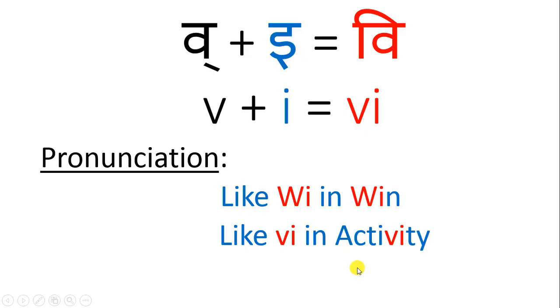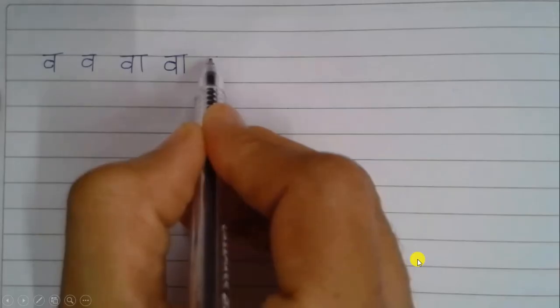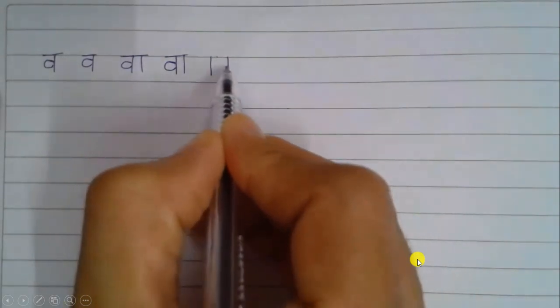Yes. The next sound is V. And you get this sound V when you add V to E. V plus E equal to V. And V is pronounced like WI in win, and like VI in activity. Okay. And V is written like this.